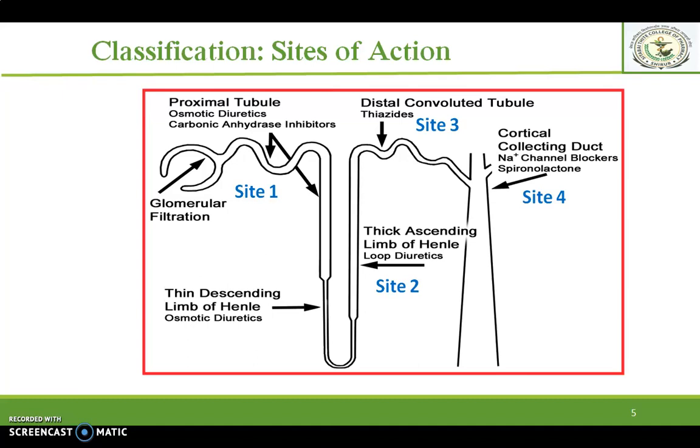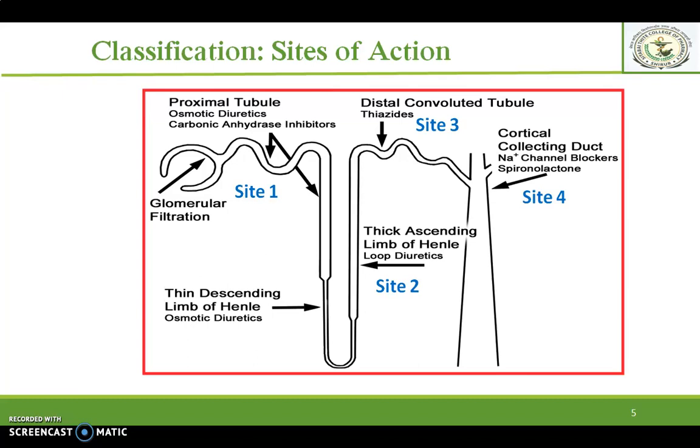Second one is the site 2 diuretics. They act on the thick ascending limb of Henle. Examples are loop diuretics. These are also called high ceiling diuretics because they can inhibit the maximum reabsorption of sodium. Around 30% of reabsorption of sodium can be inhibited by acting at this site. That's why they are also called high ceiling diuretics.